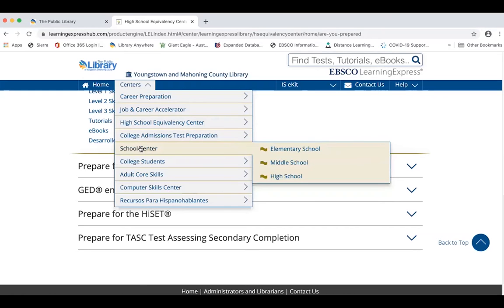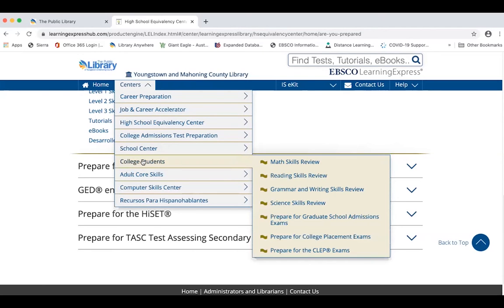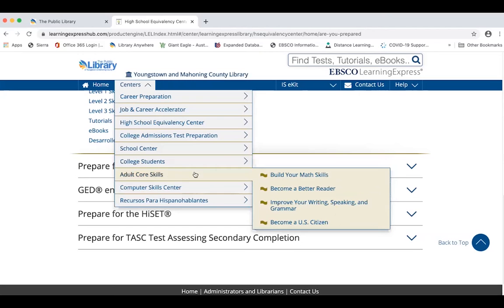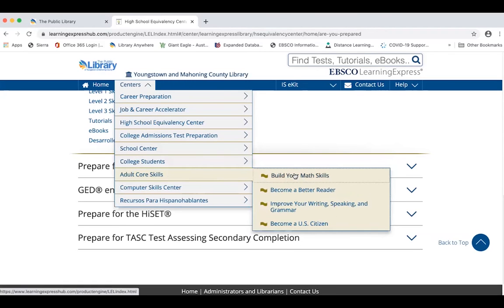If you have young children or nieces and nephews, they have a school center where there are courses to take at elementary, middle, and high school level. For those in college, there are courses that will help them with their math, reading, grammar, science, and also the study guides to prepare for graduate school admission if they were going to go on to that. The next one we're going to actually go to is the adult core skills.